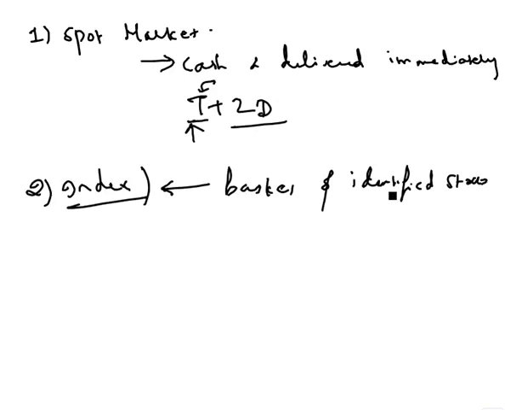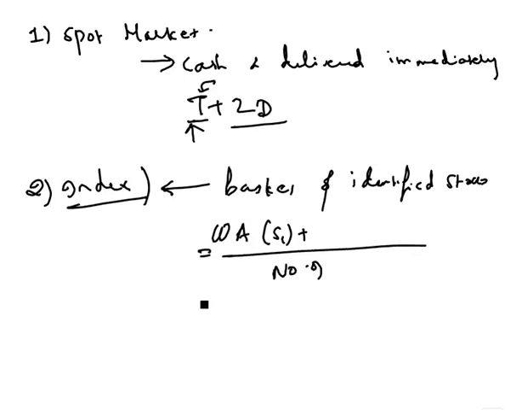Its value is computed by taking the weighted average price of the constituent stocks of the index. So, a weighted average of stock 1, stock 2, stock 3, and so on up to the number of stocks. This is how its value is derived. A market index, for example, consists of a group of top traded stocks in the market, and its value changes as the price of the constituent stocks also changes.